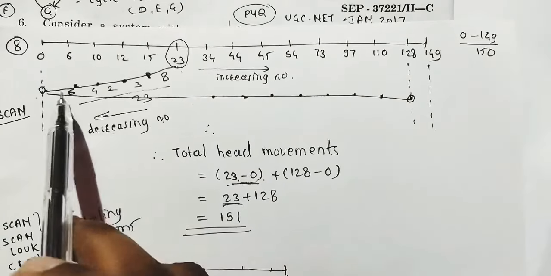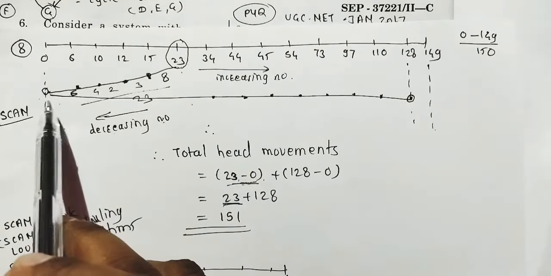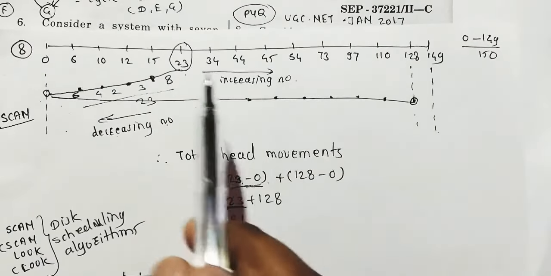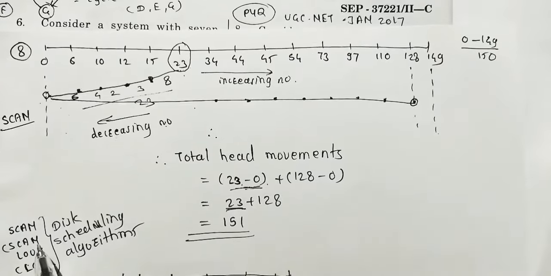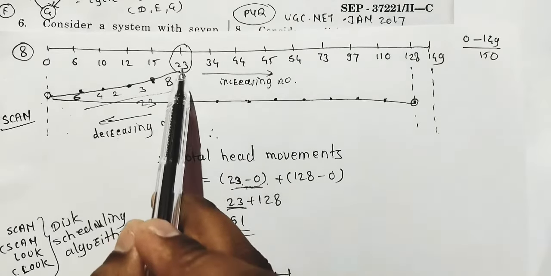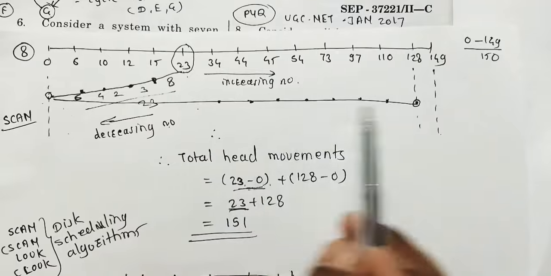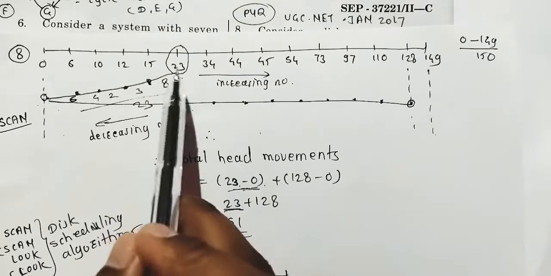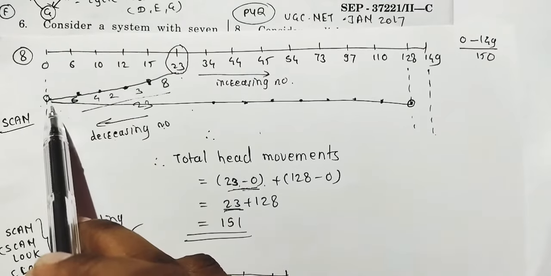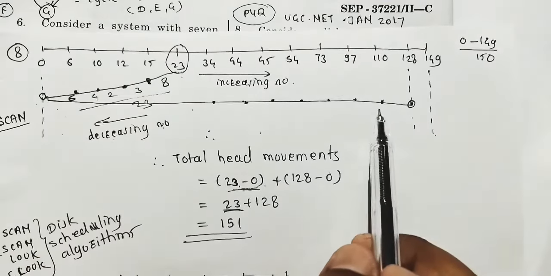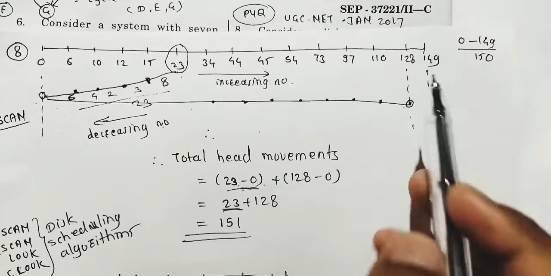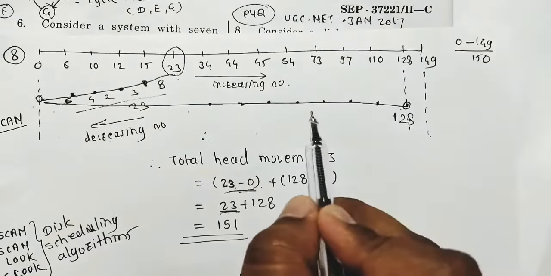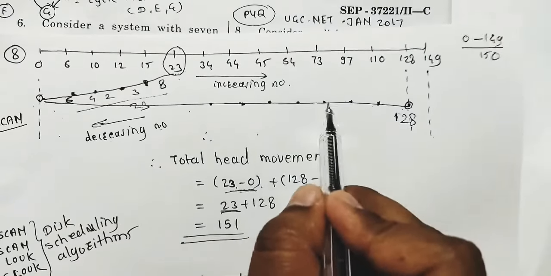This will come to 0, and again the remaining requests up to 128. Okay, SCAN does not touch both the ends. In C-SCAN it is circular. If this is circular this way, this is SCAN. SCAN means just touch one end. Here 23 minus 0, then it will move to the remaining requests. Now in the remaining requests, what is this? This is 128. And like this we can do for this also.